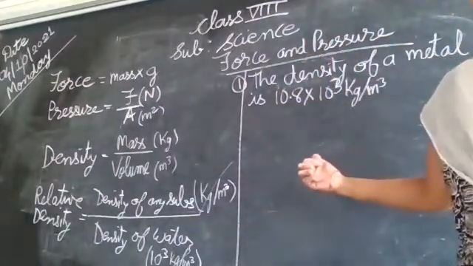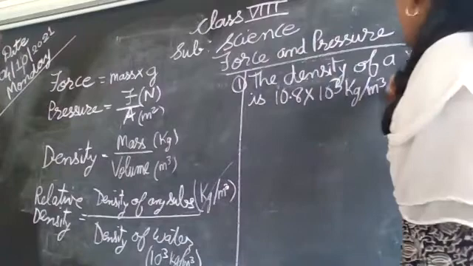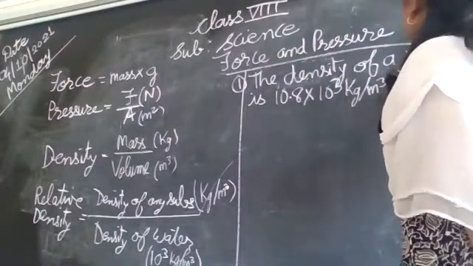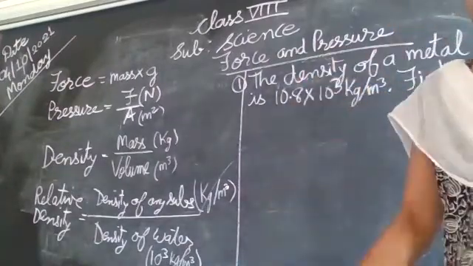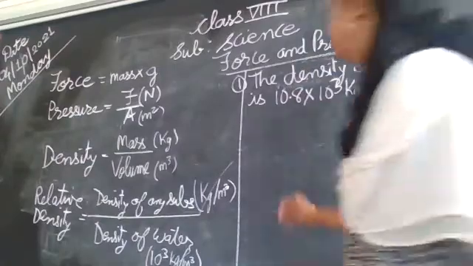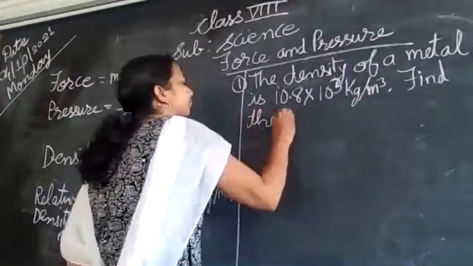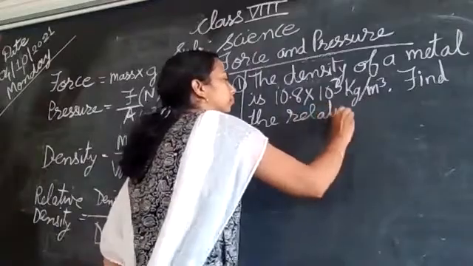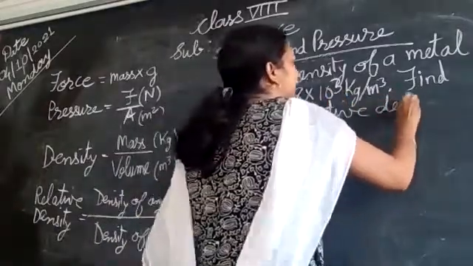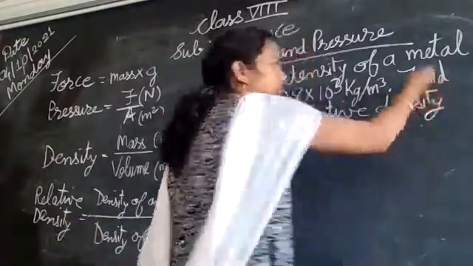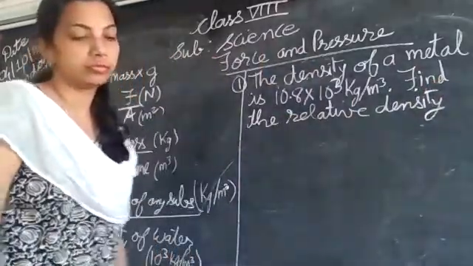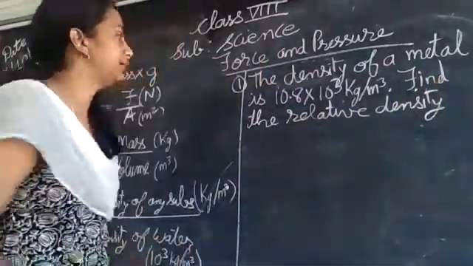This is the density of any metal. What we have to do is find the relative density of the metal.